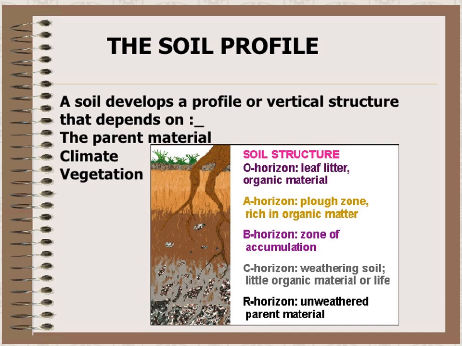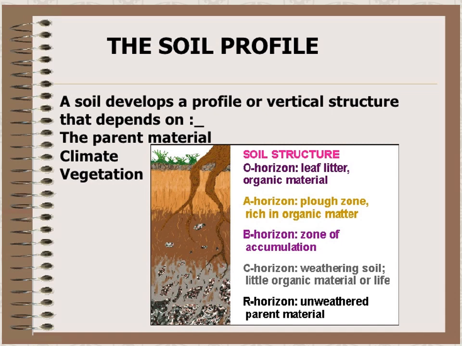O horizon: organic material, leaf litter. A horizon: plough zone rich in organic matter. B horizon: zone of accumulation. C horizon: weathering soil, little organic material or life. R horizon: unweathered parent material.